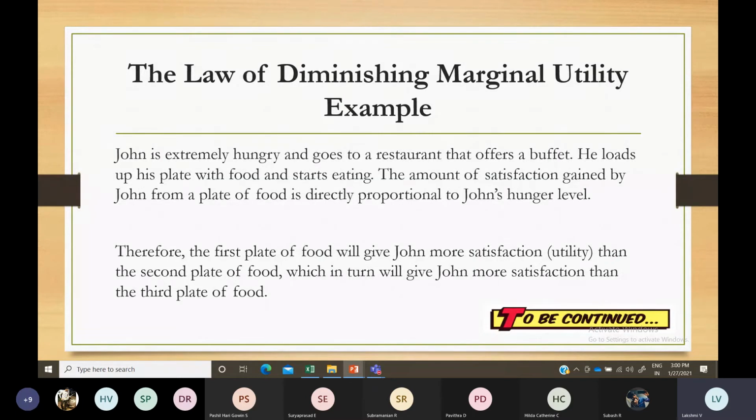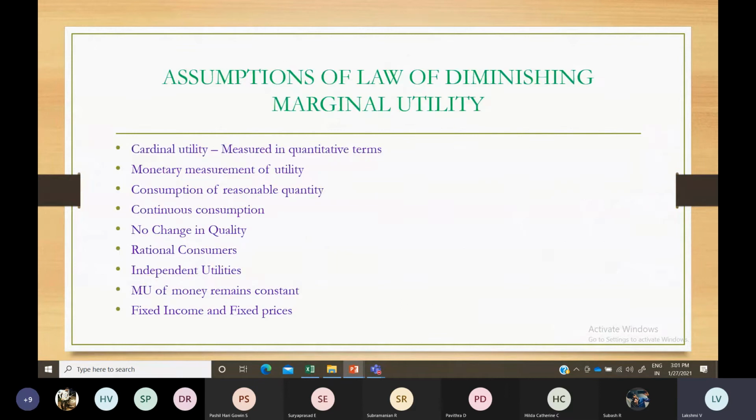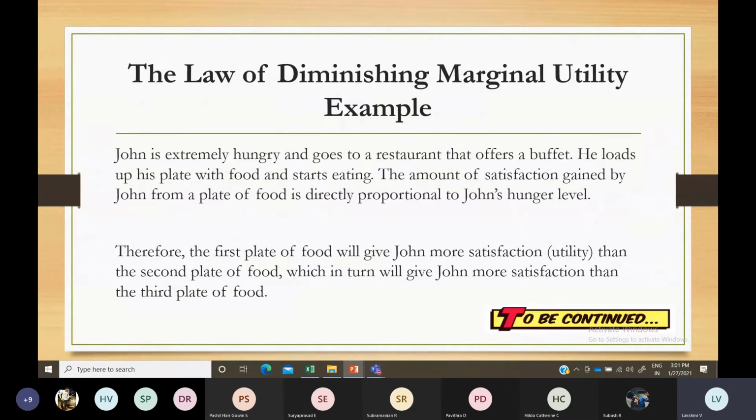So only in the case of food, that kind of product only. Those commodities initially will give the maximum satisfaction. After consuming the second unit, third unit, our satisfaction level will automatically not be at the peak which it was earlier. So that is the law of diminishing marginal utility.